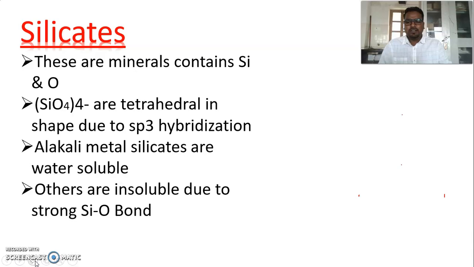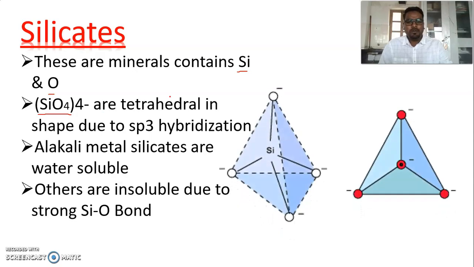Silicate is usually made of silicon and oxygen. A single monomer unit of silicate is SiO4 4-, that is 1 silicon and 4 oxygen combined to form a silicate. These are tetrahedral in shape and undergo sp3 hybridization. You know that silicon comes in group 14, after carbon. So just like carbon, silicon also has 4 valence electrons in the excited state.